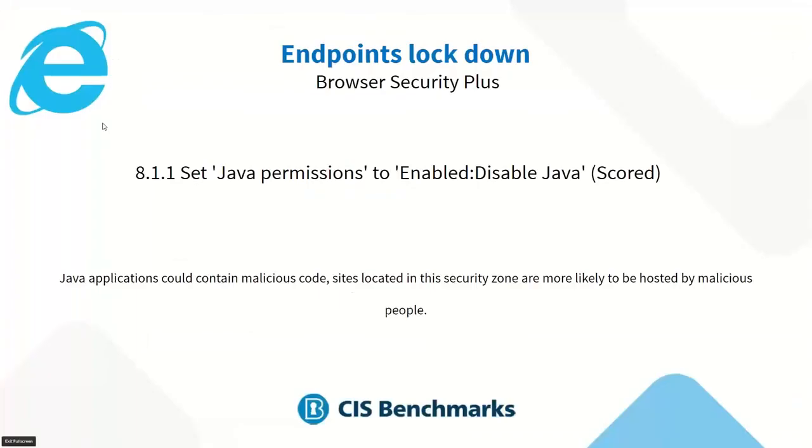Let me take you to the next one that says, at the CIS benchmark, set Java permission to enabled, or you can just say disable Java. They believe Java applications could contain malicious code, and if someone tries to run malicious code out of Java, it could affect the endpoint. So if you think they don't need any Java based applications running at the endpoint level, especially if you're completely cloud based, you can very well manage these Java permissions.